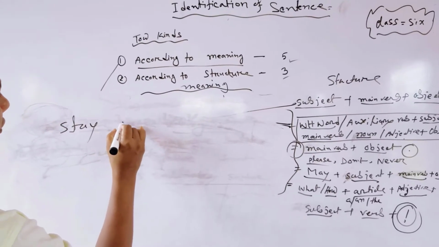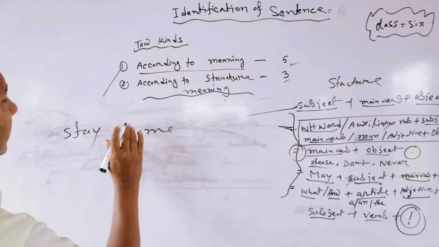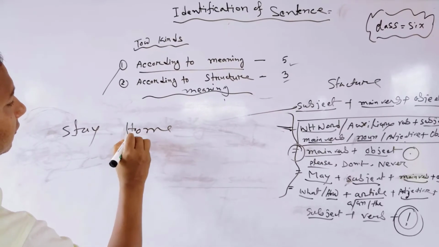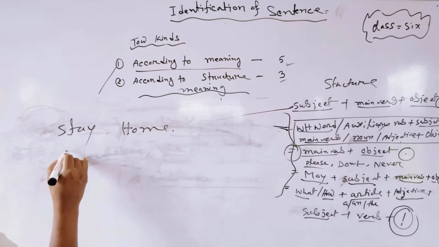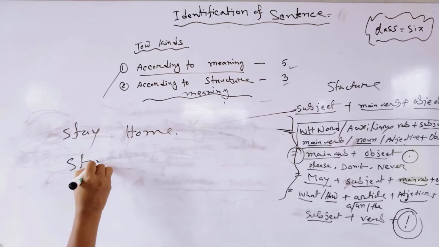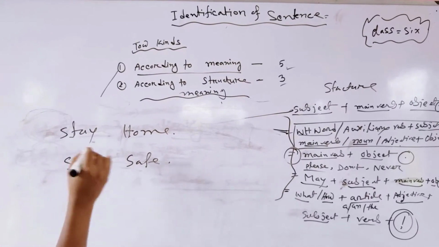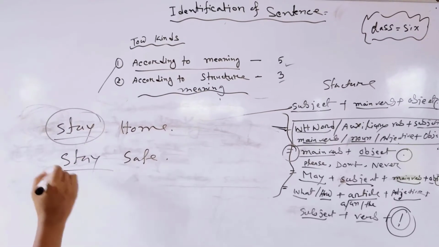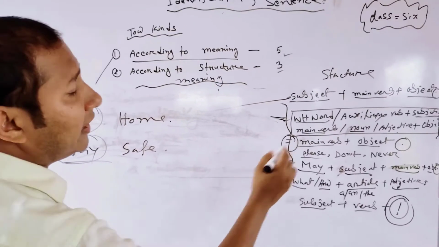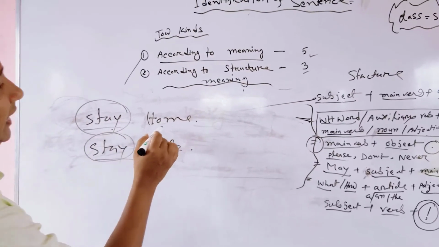Stay home. Stay safe. This is an imperative sentence. First of all, an imperative sentence starts with a main verb and object.